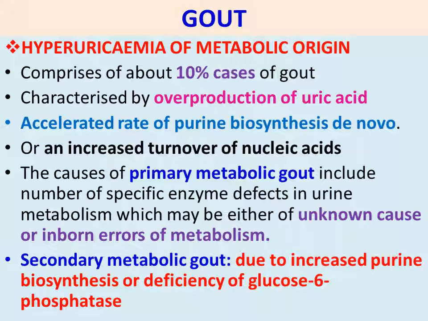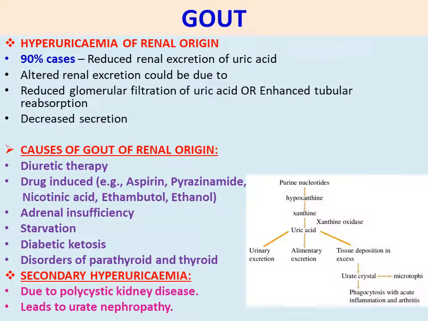Secondary metabolic gout is due to increased purine biosynthesis or deficiency of the glucose 6 phosphatase enzyme. So due to deficiency of glucose 6 phosphatase enzyme in the liver, or increased purine biosynthesis in the liver, it is a known cause, that is secondary metabolic.